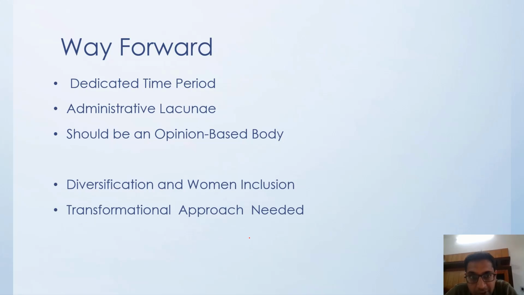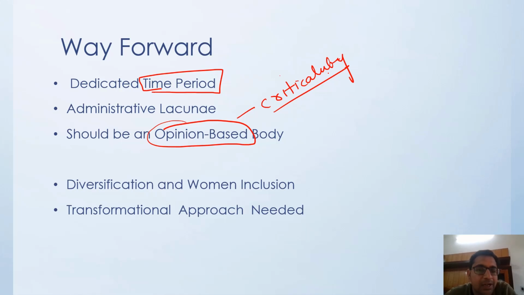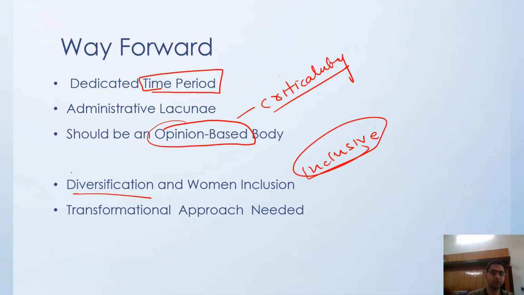So what is the way forward? We have to provide a proper time frame for NITI Aayog to work on that. As an administrative body, it should be an opinion based body. It provides opinion to the government. If the government is doing something, there has to be a certain amount of criticality. It should remain a little bit critical. We have to make it more inclusive. We have to have a lot of diversified people, diversified rules and regulations, and diversified topics to be studied under it.